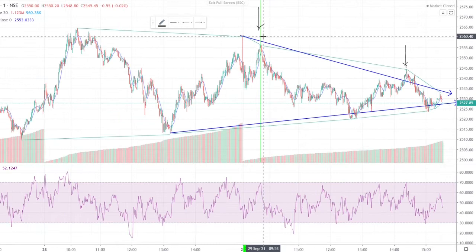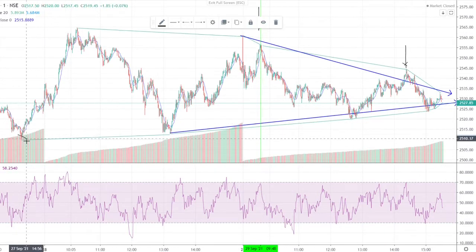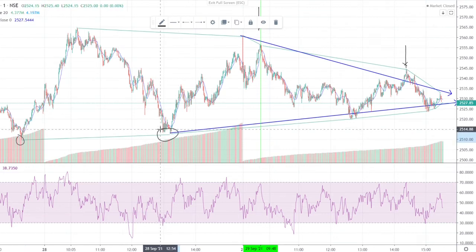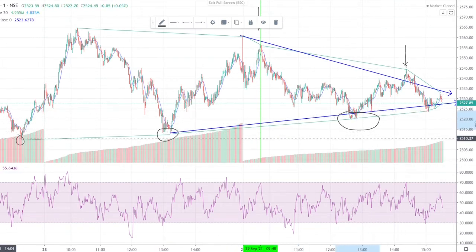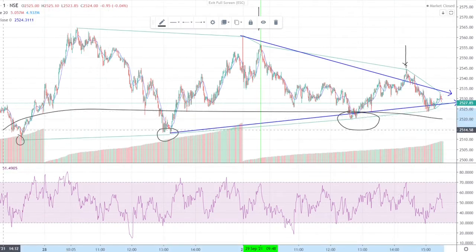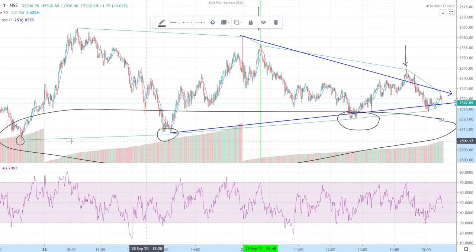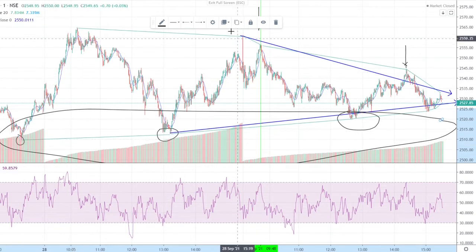But at the same point you can see that new lower lows were formed. You see right there, just a day before, a new lower low was formed here. This all shows a very high level of support. So we have formed two arrows which show that the support from the buyers is going to overtake.